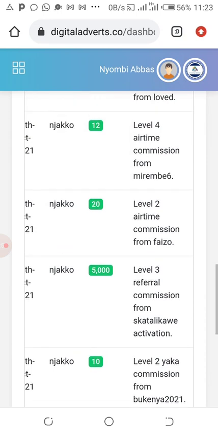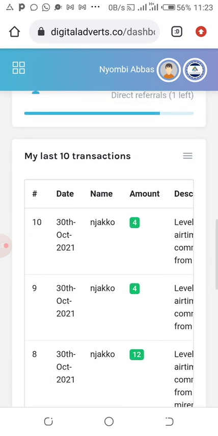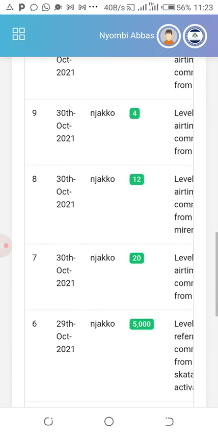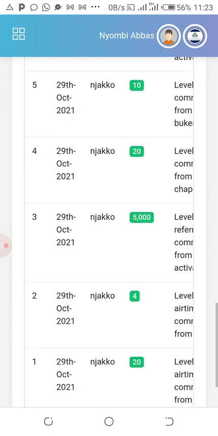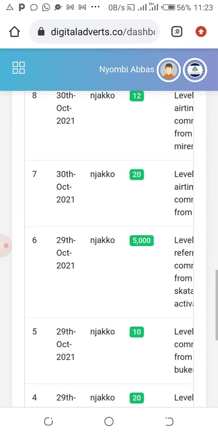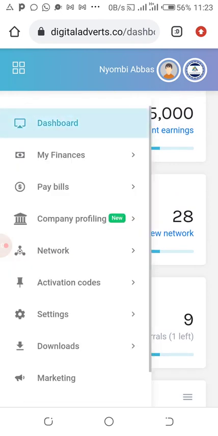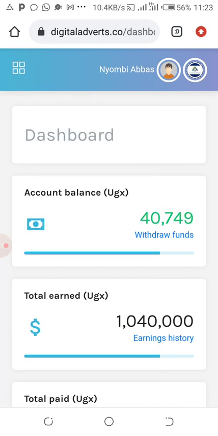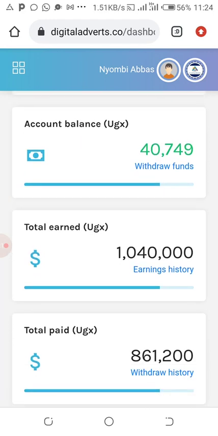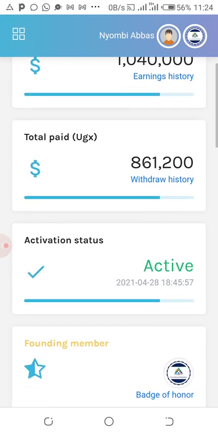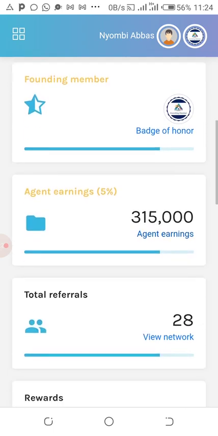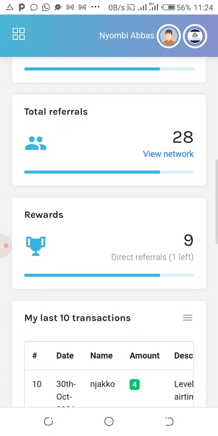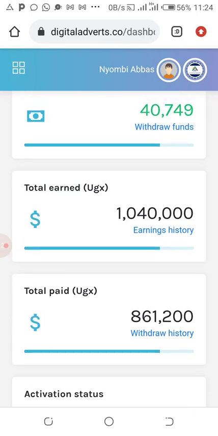So I'm going to show you my dashboard, how much money I make when I'm in bed. I wish everybody could make this money. So let's go to the dashboard. Then from there I'll take you to the application and you see how much money I have, how much money I make, and you will see my withdrawals. These incomes are not just listed here. I'm going to show you proof that people are making money in Uganda.